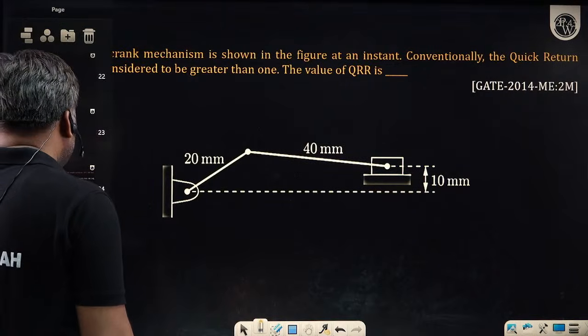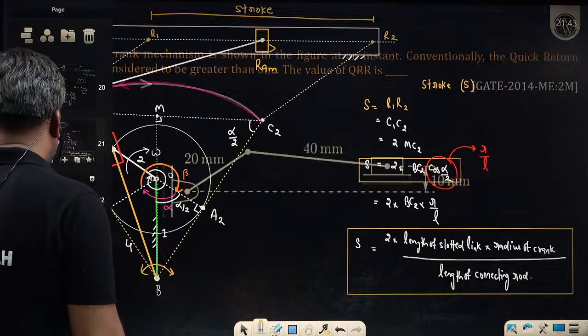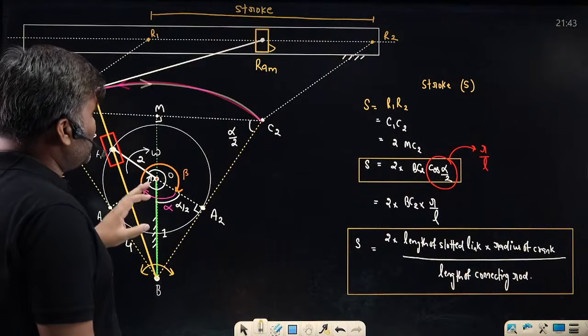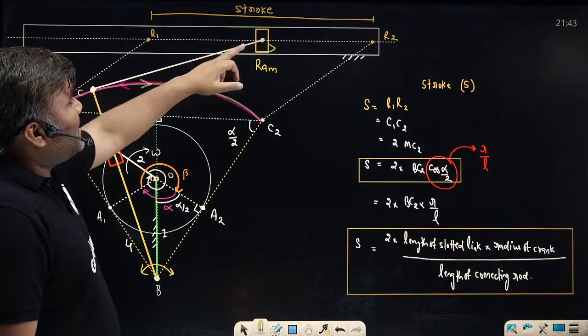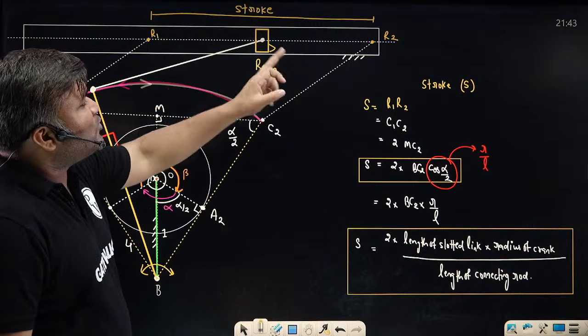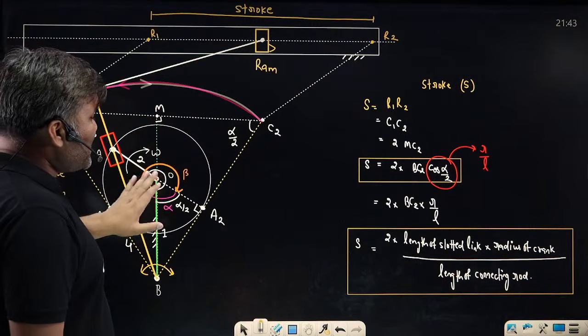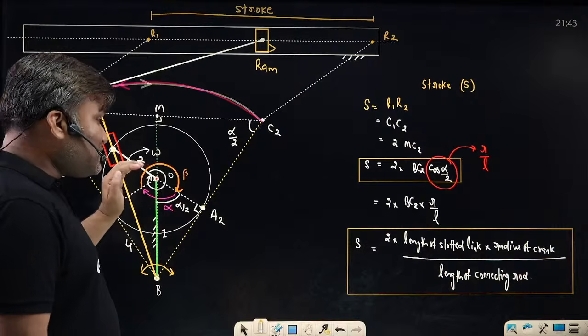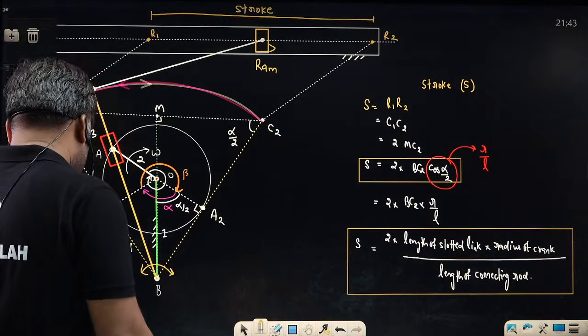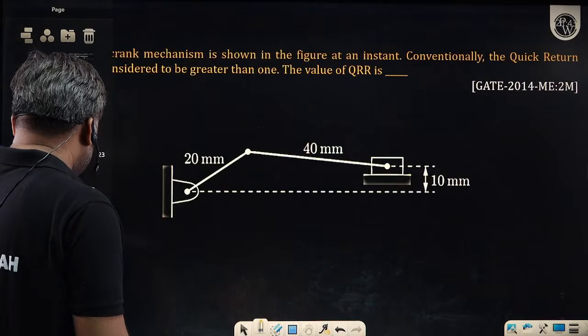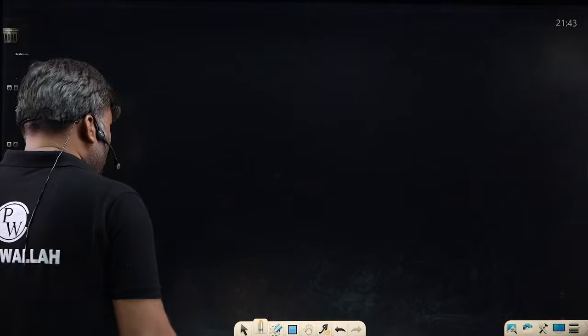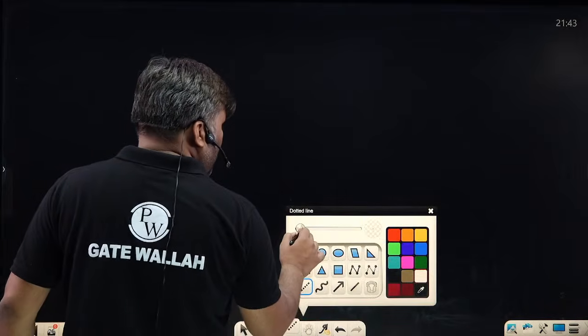How do we solve any quick return motion mechanism question? Sir, just draw the extreme positions of the cutter, where the R1 and R2 positions will be, where the corresponding crank will be, then try to see what is beta, what is the alpha angle. So I am just trying to solve your question, beta. Let me draw. What is given in the question?